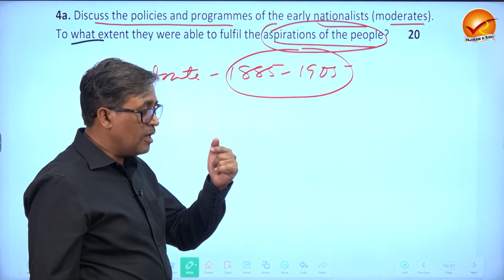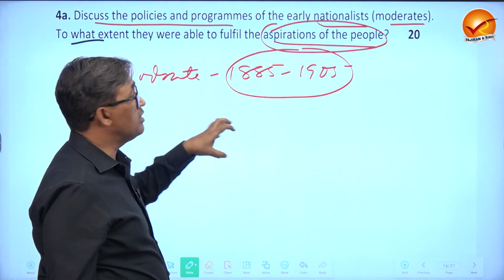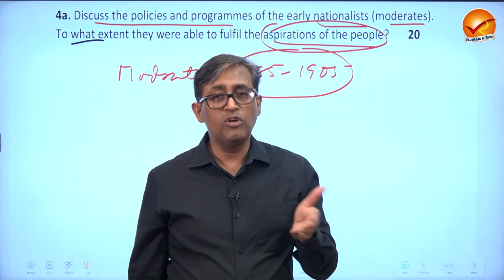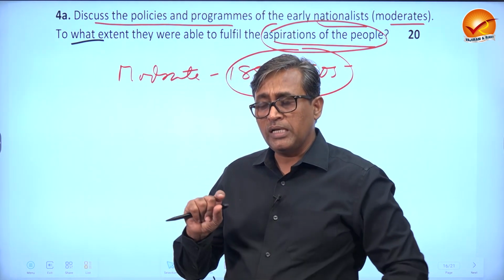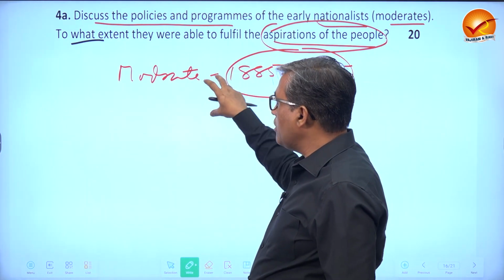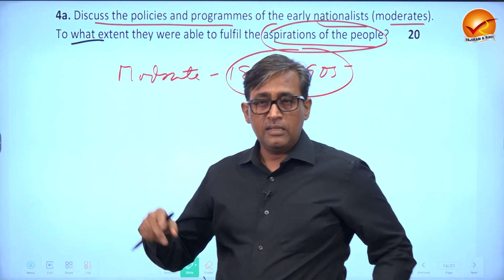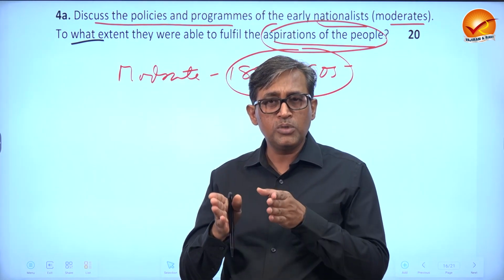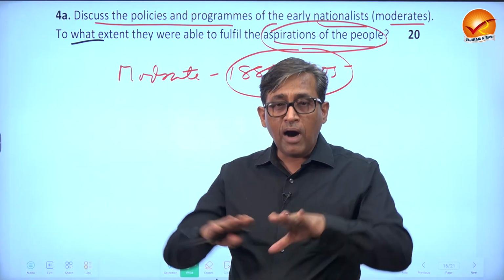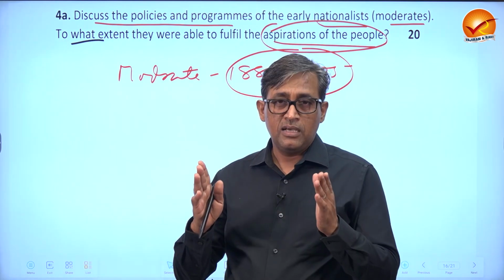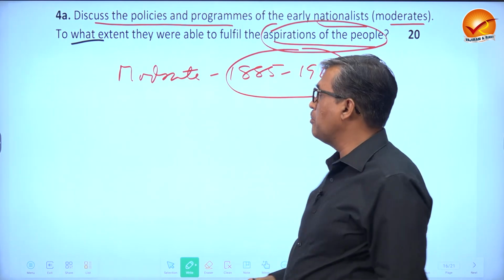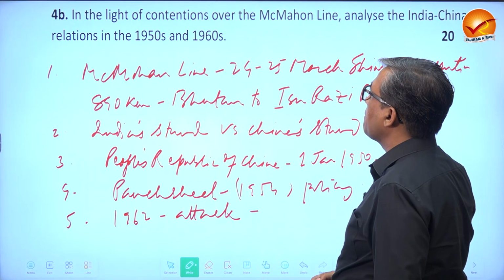With that approach, you should address this question rather than directly write that they failed to get what they wanted or they failed to fulfill the aspiration of the people. So a little twist you have to give it, because they were working for Indians. Their strategy in the beginning was to go slow, steadily, because the British were very powerful, and they also realized that the mass base had yet to be created, and that is why their acceptance would be limited. That was the demand of this question.